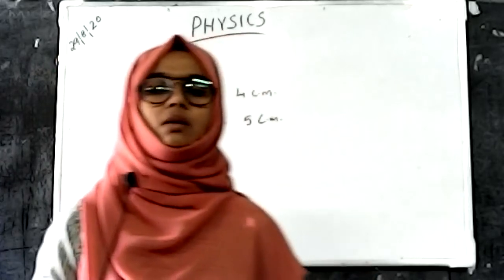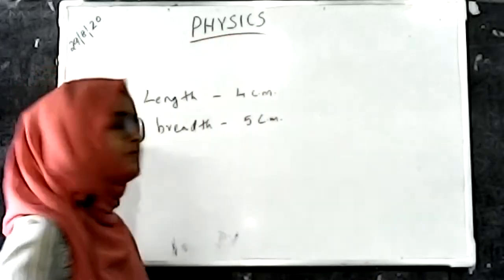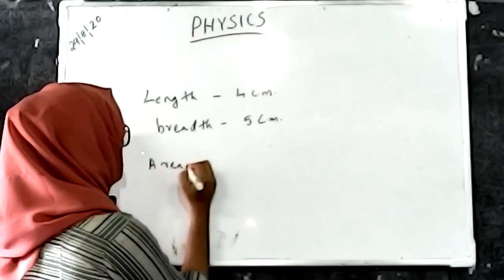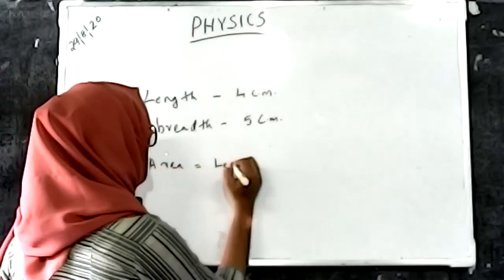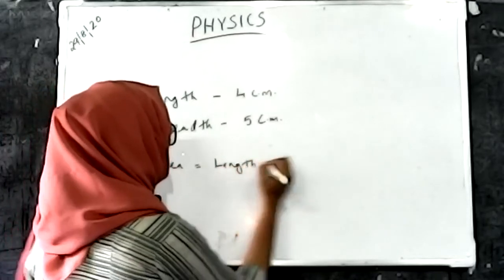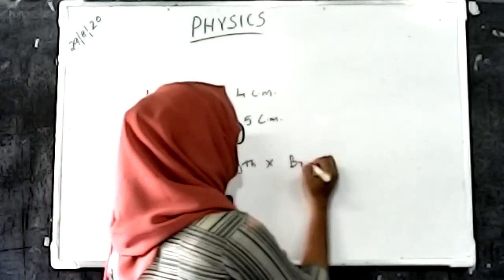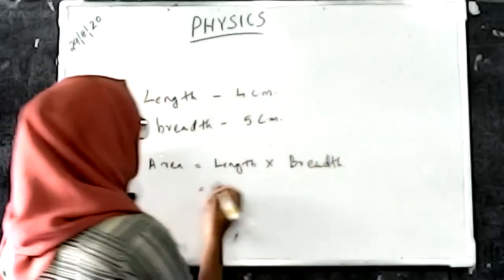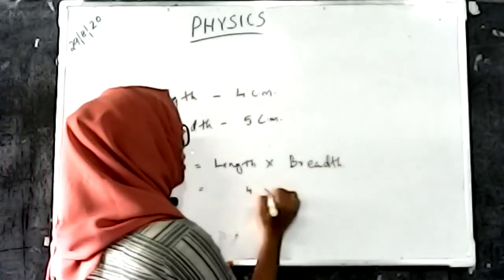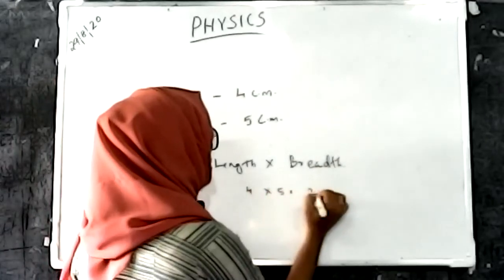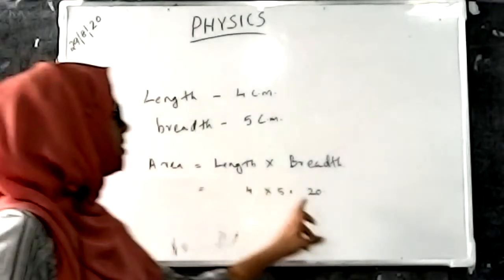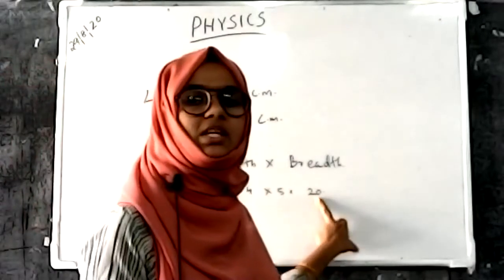How can we get the area of the notebook? Area is equal to length into breadth, and we get 4 into 5 is equal to 20. And the 20 we want to express in a unit.